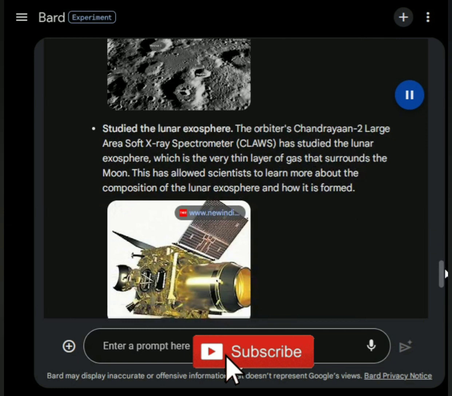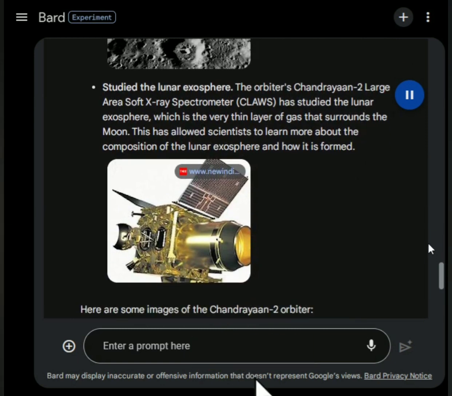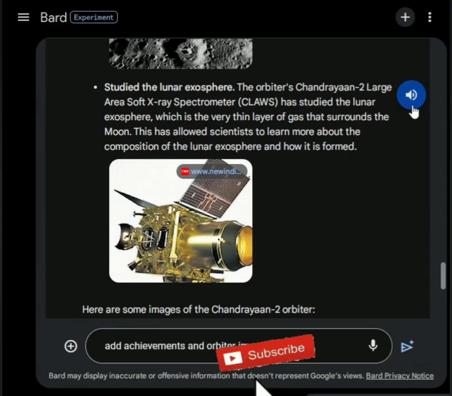Studied the lunar exosphere. The orbiter's Chandrayaan-2 Large Area Soft X-ray Spectrometer, CLASS, has studied the lunar exosphere, which is the very thin layer of gas that surrounds the Moon. This has allowed scientists to learn more about the composition of the lunar exosphere and how it is formed. Image of lunar exosphere studied by Chandrayaan-2.